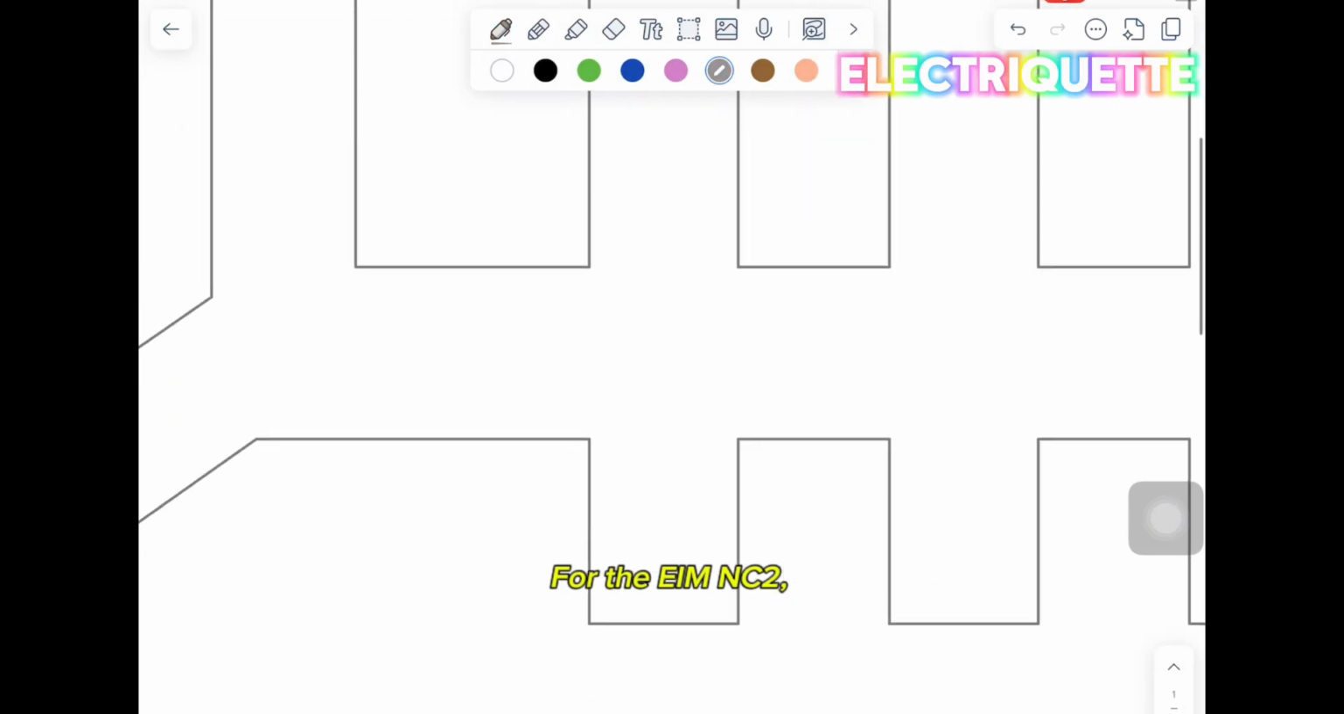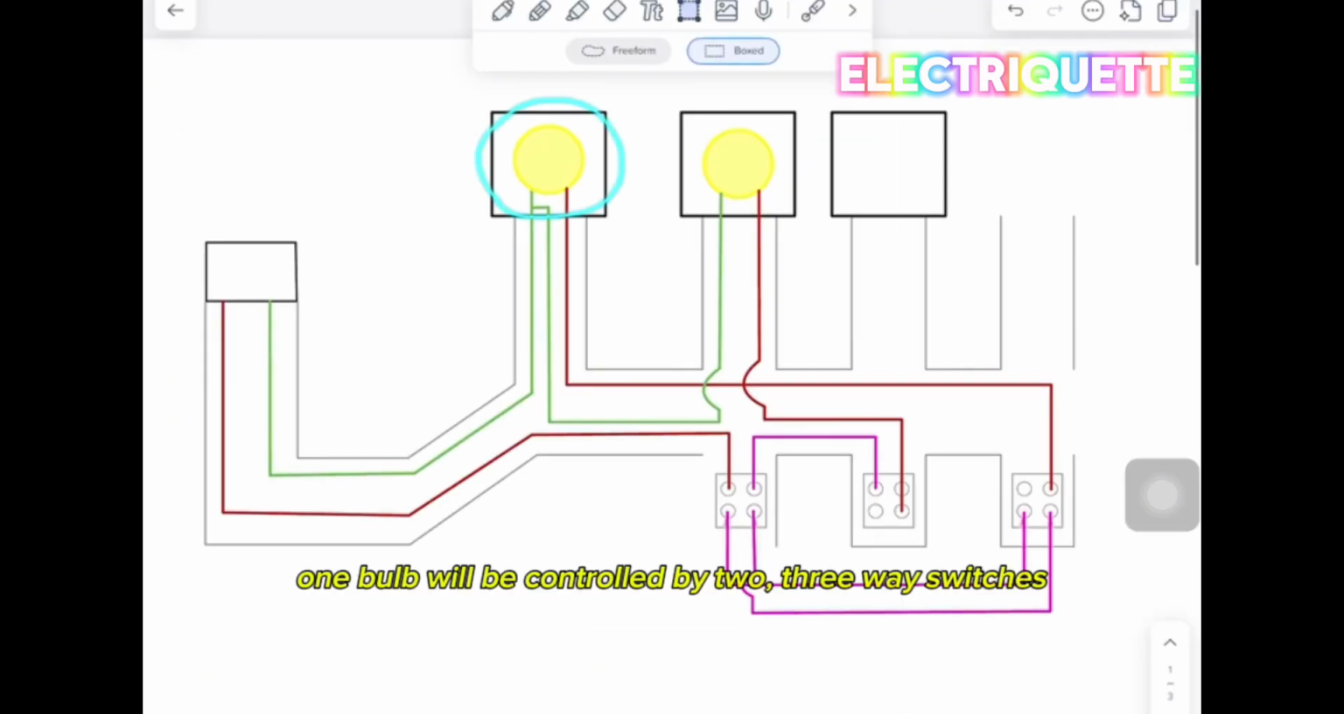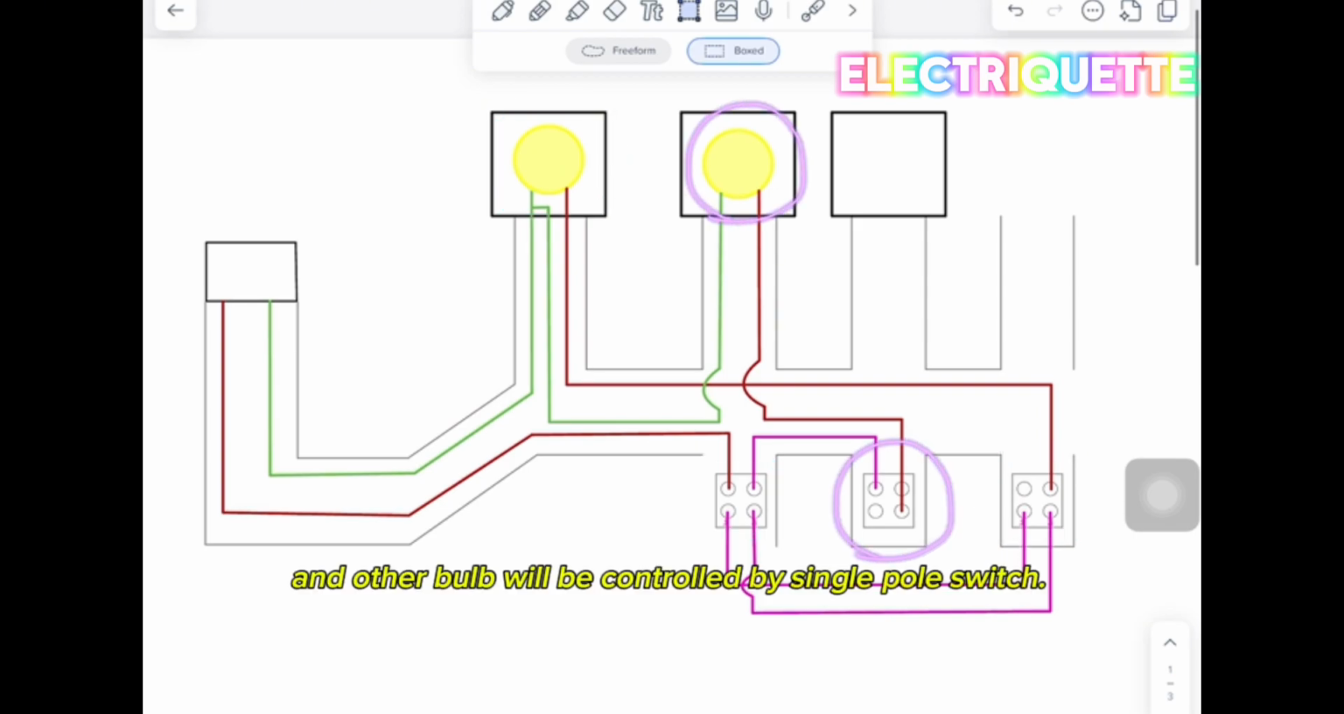For the EIM NC2, one bulb will be controlled by two three-way switches. Another bulb will be controlled by a single pole switch.